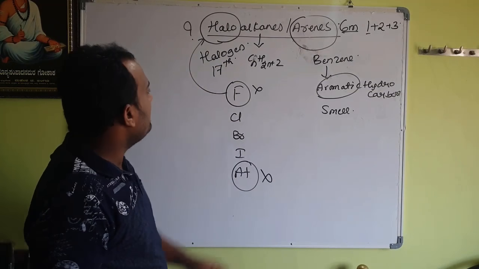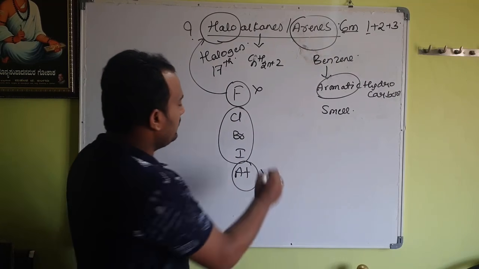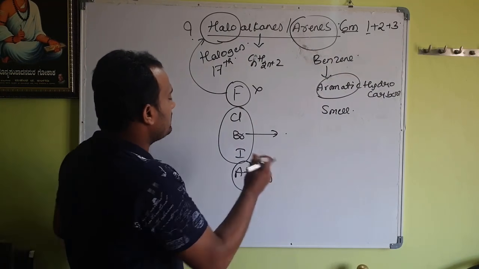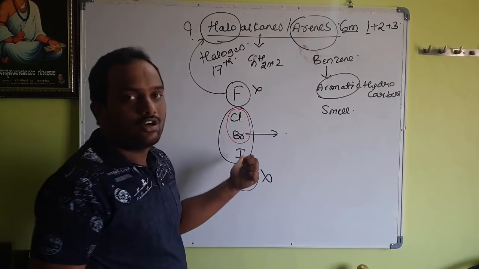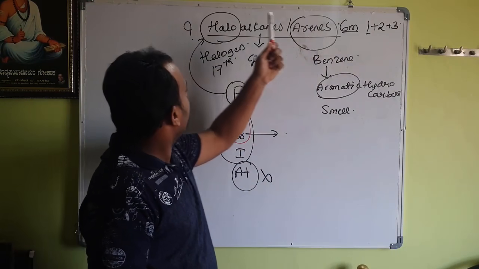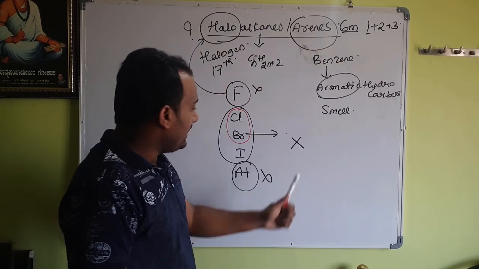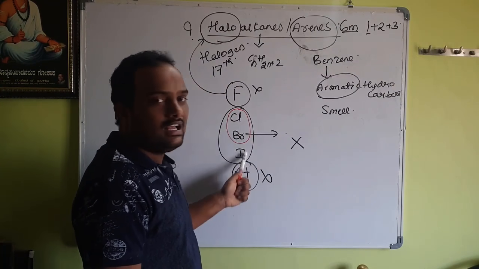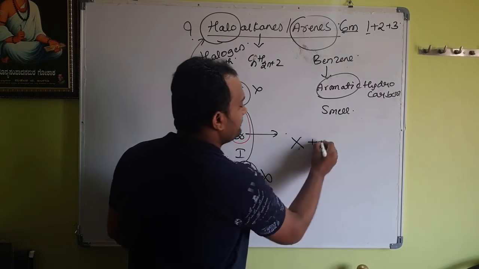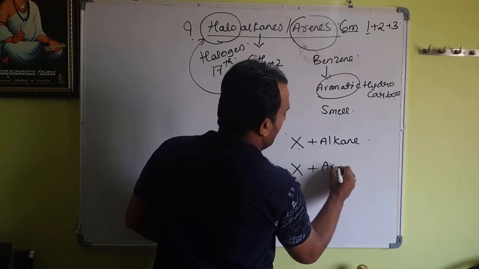For our case study of haloalkanes and haloarenes, the halogens we consider are only chlorine, bromine and iodine. In the majority of cases, the halogen here even stands for chlorine and bromine, not even considering iodine. Therefore, we have alkanes, we have arenes, and we have the halogen. Here, halogen is written as X. Remember this, X stands for fluorine, chlorine, bromine and iodine. Today's topic is a combination of halogen and alkanes, or halogen and arenes.